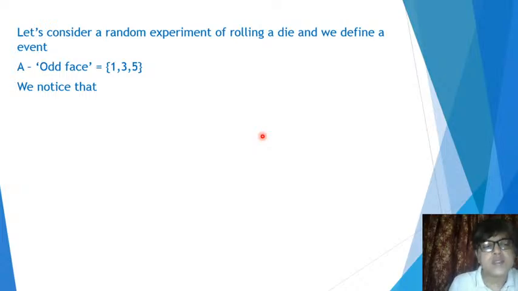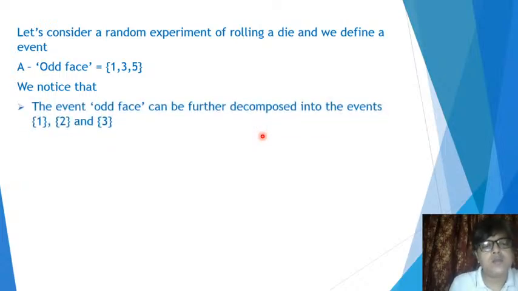Now there are several things we can notice here. We can decompose this event 1, 3, and 5 further into the events 1, 3, and 5, because getting the face 1 is also an event, an outcome of the experiment of rolling a die.